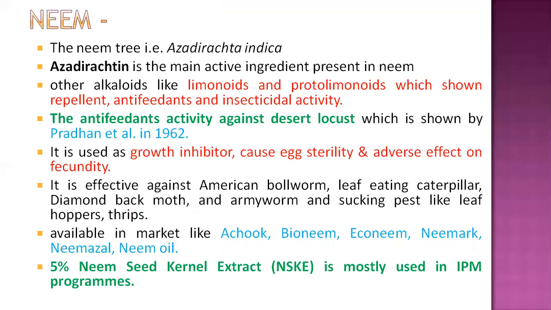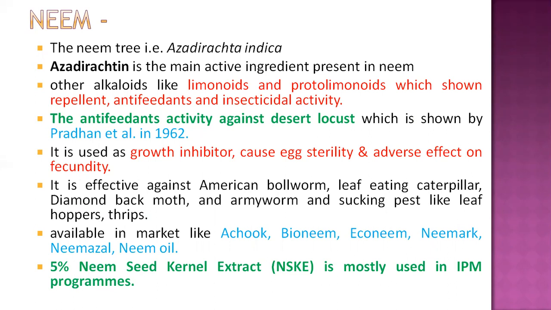The main active insecticidal ingredient present in neem is azadirachtin, which is very important. What is the main active ingredient of the neem tree? It's azadirachtin. Even so, several other compounds are also present in the neem tree. That's why it has a major role in agriculture and in other respects.